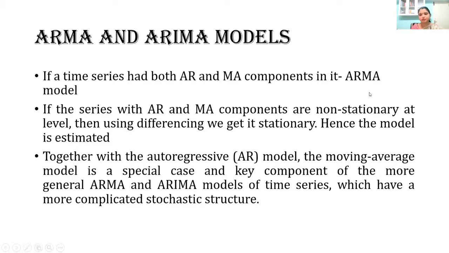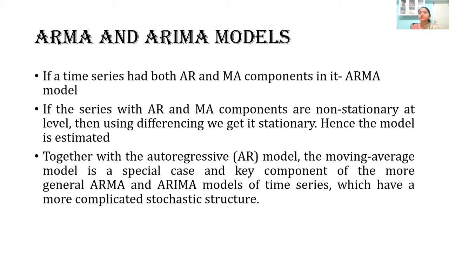If the series with AR and MA components is non-stationary at level, then we need to get stationarity for the series, which we have already seen in the last sessions. We already saw how we can attain stationarity for a series which is not stationary, right? Normally we get it by taking a differencing of the data.